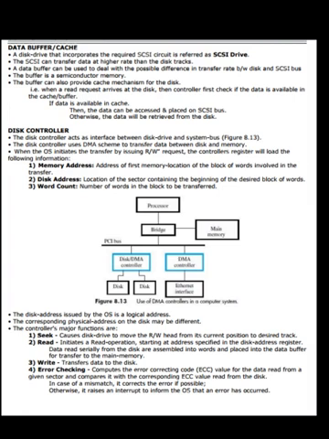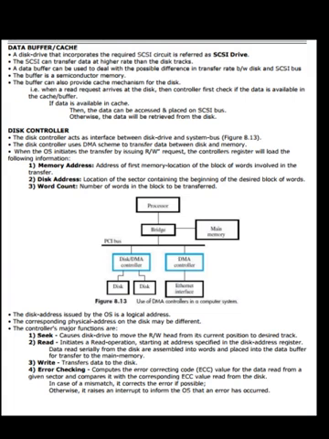The disk address issued by the OS is a logical address. The corresponding physical address on the disk may be different. The controller's major functions are: seek, which causes the disk drive to move the read or write head from its current position to the desired track.